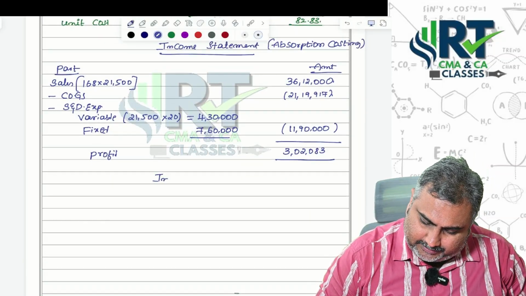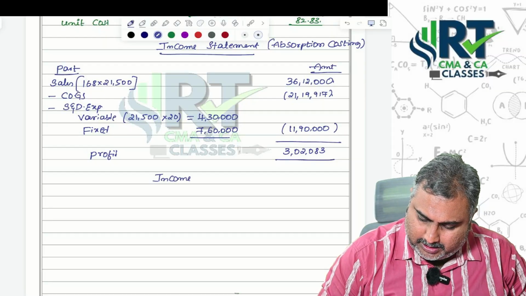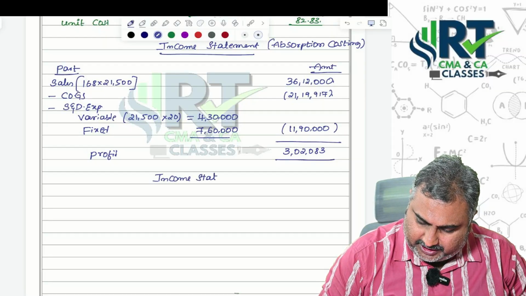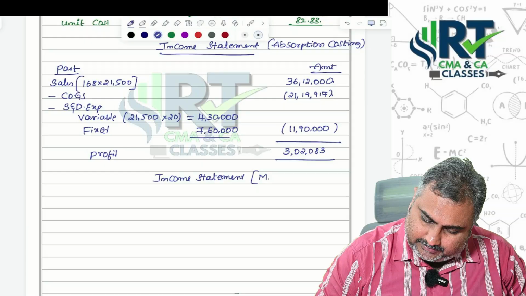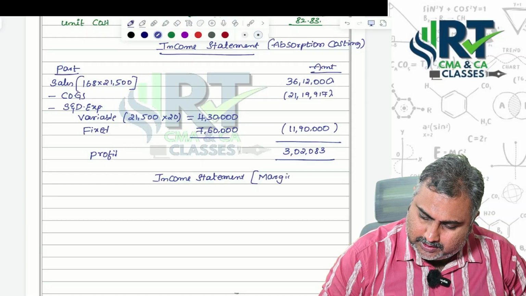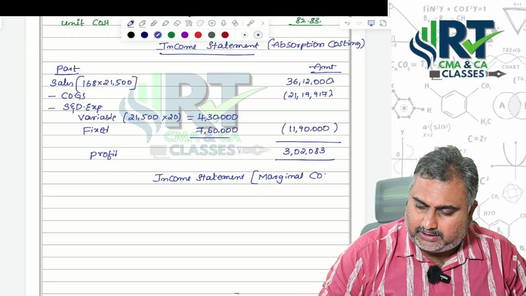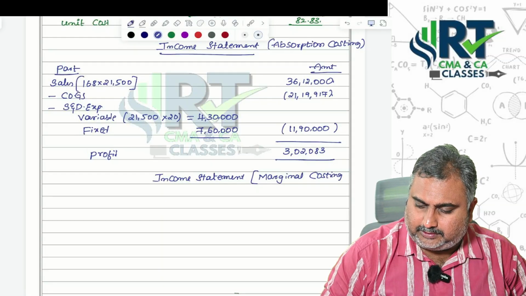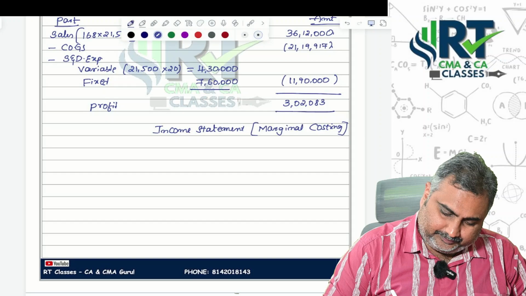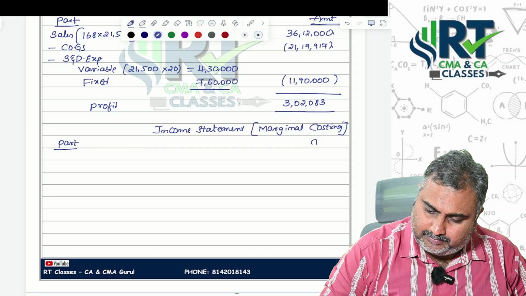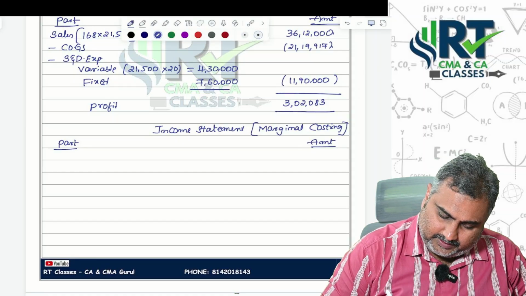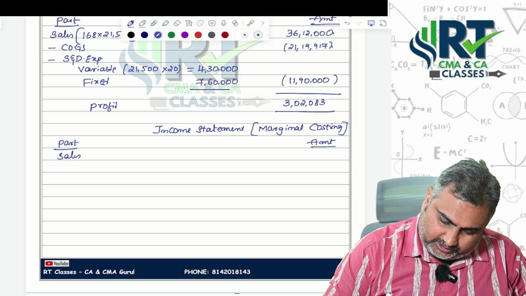Now once again, income statement, but under marginal costing. Particulars, amount. Sales same, no change.